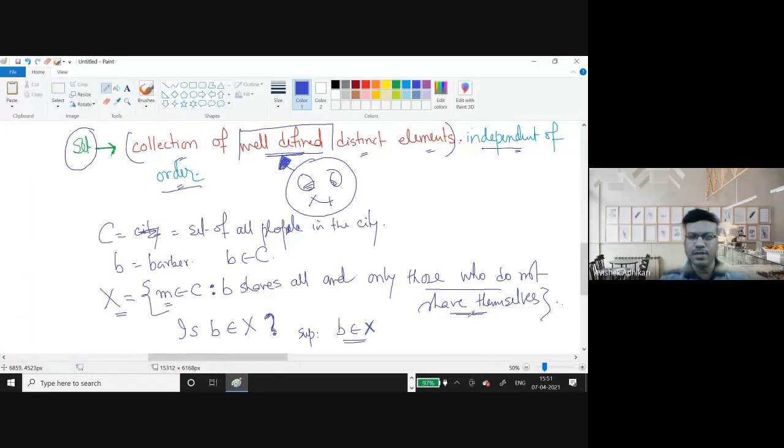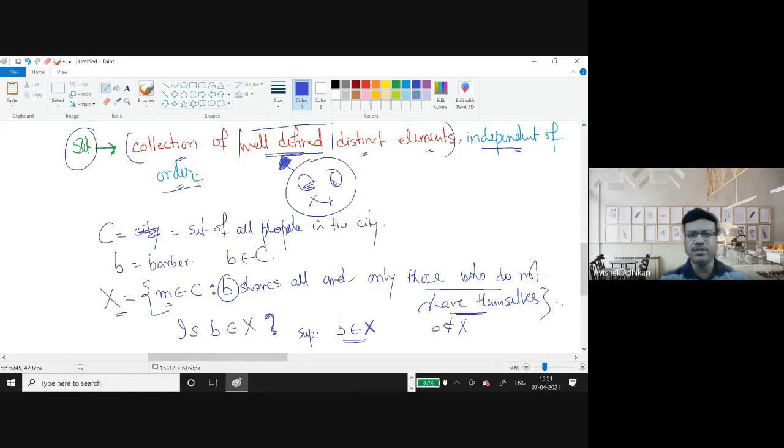Okay, but the Barber can save himself. So it's a contradiction. Again, if B does not belong to X, then what happens?